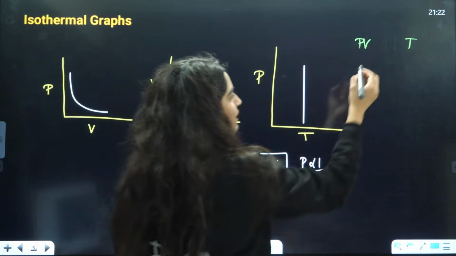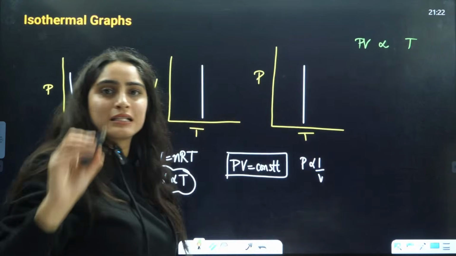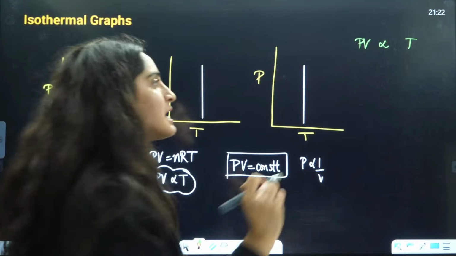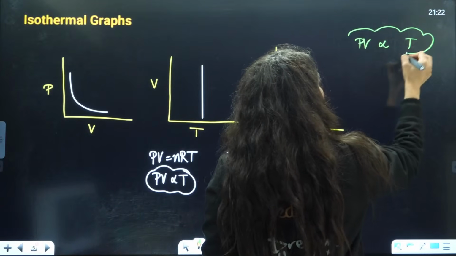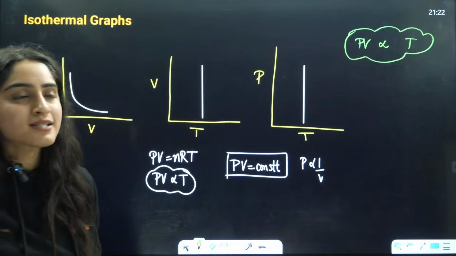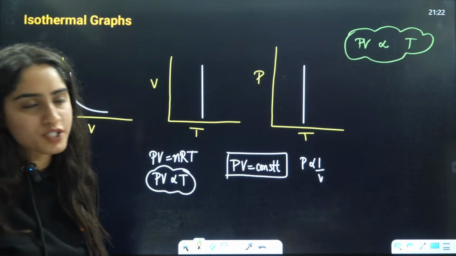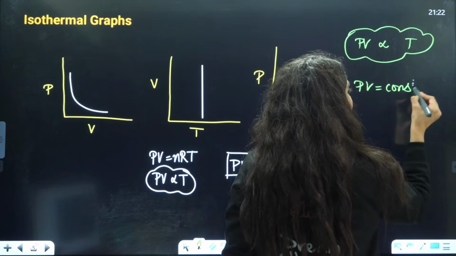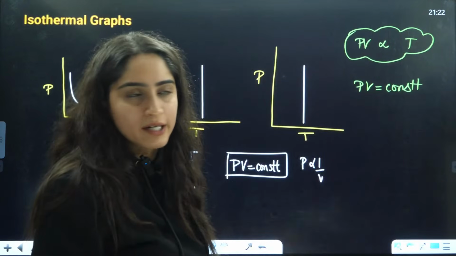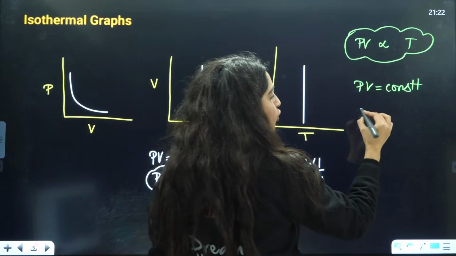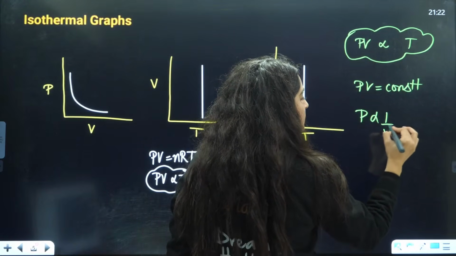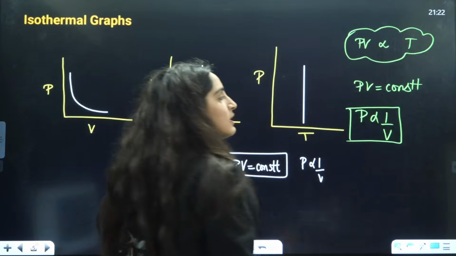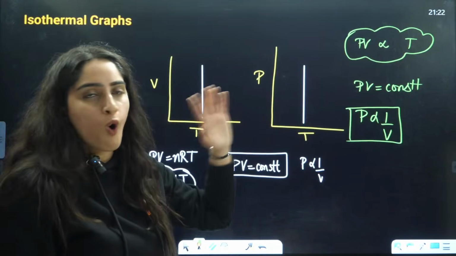So can I say PV is directly proportional to T? This is the ideal gas equation. Now they are saying that T is also constant. That means PV is basically constant, because temperature is also constant. So PV is equal to constant means P is inversely proportional to V. Now, here we will draw all these graphs.